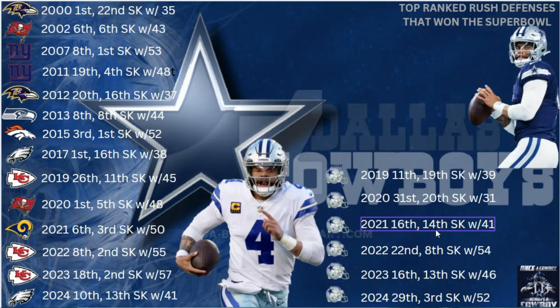They was 3rd in sacks. Damn, they was 3rd in sacks with 50. We was 14th in sacks with 41. Okay, 2022. Now don't forget 2019 now. 2022, Kansas City had an 8th ranking rushing defense. Cowboys had a 22nd.